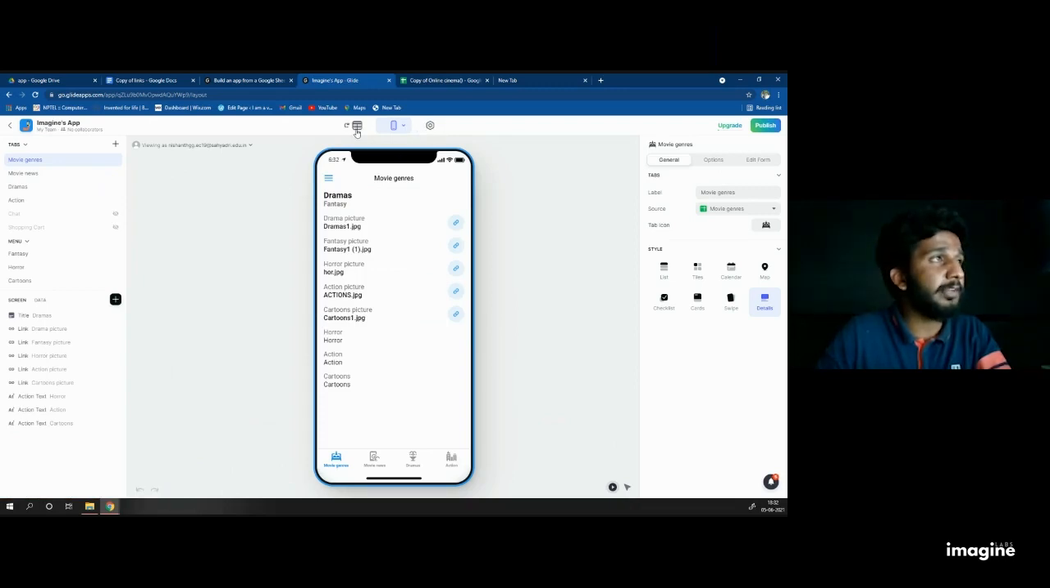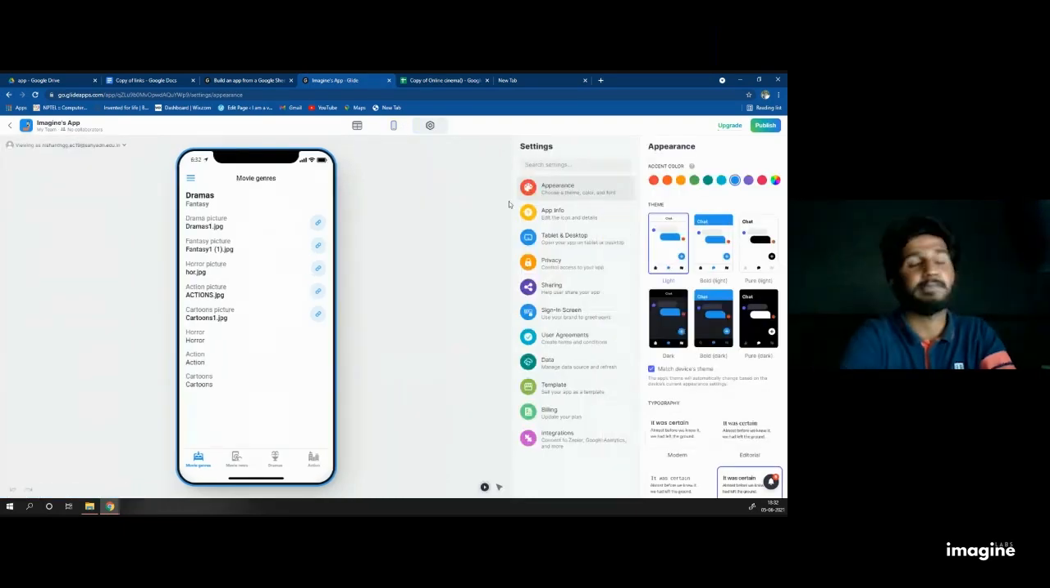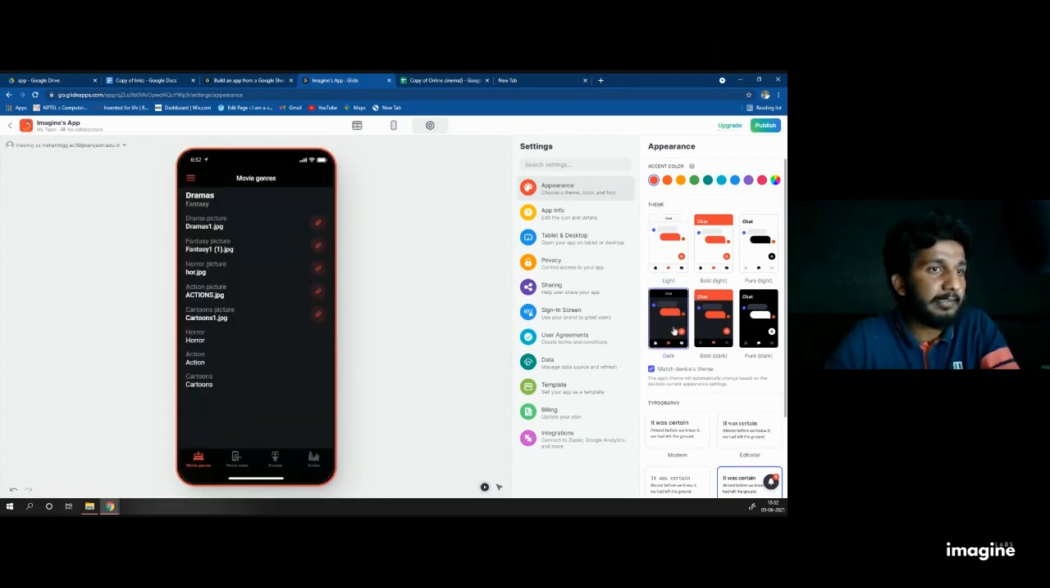I can see at the top there are 3 options. One icon looks like a data sheet, another one looks like a phone, the other one looks like a diamond. That means it's not a diamond, it's like a screw symbol. That means settings. Click on that. You'll get a lot of options called appearance, app info, tablet and desktop, privacy, and lot more. In that appearance, select the color. I like to choose the color red, and I select the theme as dark.